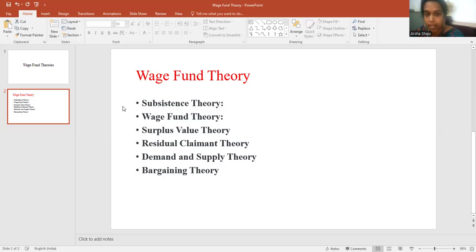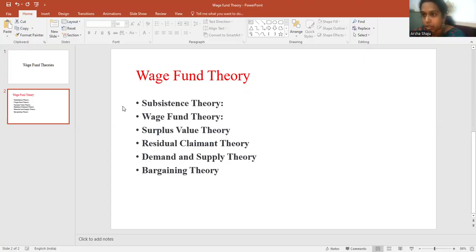Next is the resident claimant theory. In this theory, they are telling there are 4 factors of production. We all know what the 4 factors of production are: land, labor, capital, and entrepreneurship. We have to give rent to the land, and for entrepreneurship, we have to give profit. For the invested capital, we have to provide interest, and for labor, we have to provide wages.